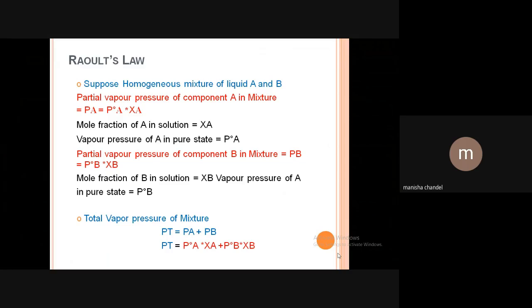Similarly, the partial pressure of component B in the mixture is Pb equals P naught B into Xb, where Xb is the mole fraction of B in solution and P naught B is the vapor pressure of B in the pure state. The total vapor pressure, represented by Pt, is equal to Pa plus Pb.